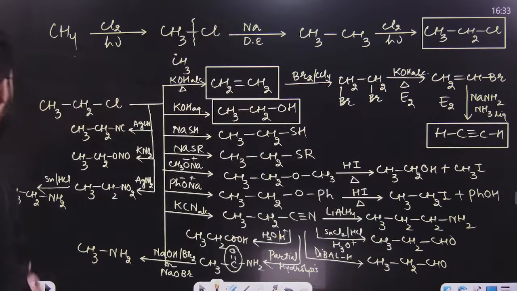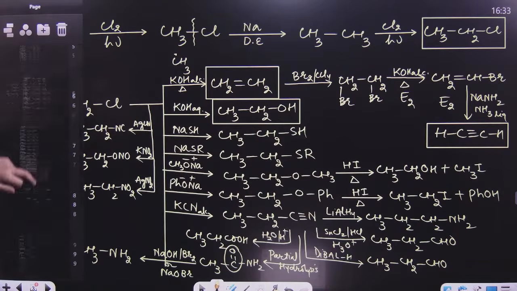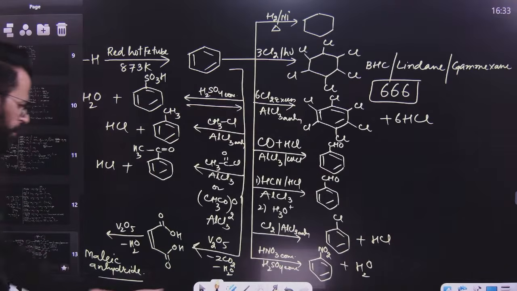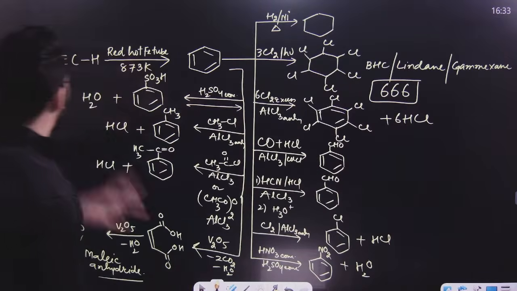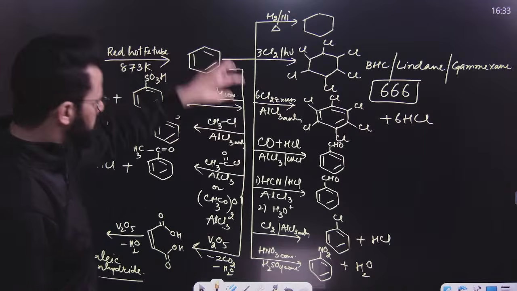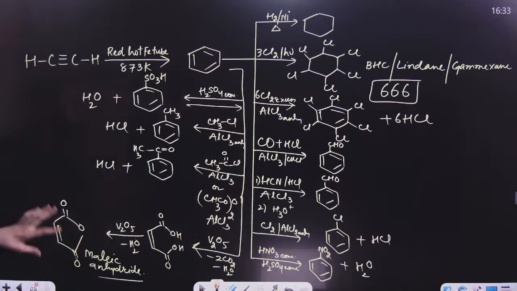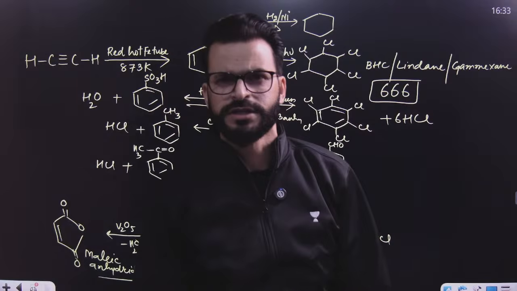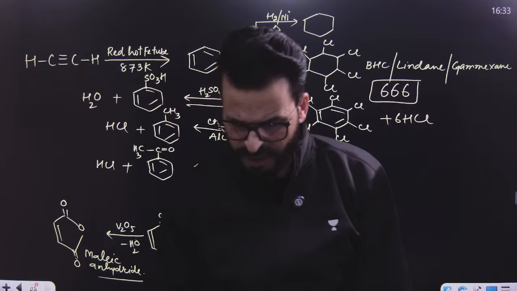After that, we have different types of reactions, but I am showing you one. Then this alkyne forms benzene. This benzene on treatment with this can form this. These are what we call conversions. So these are very, very easy.